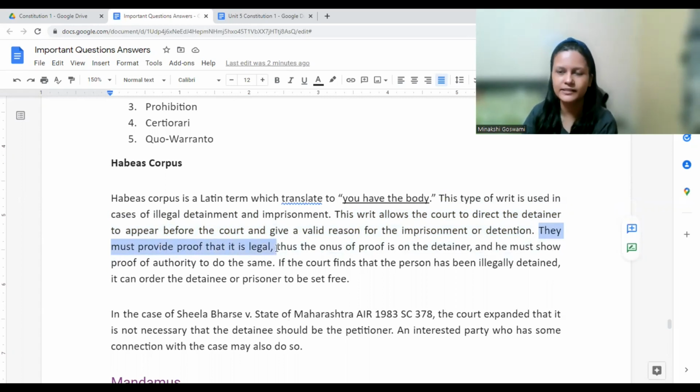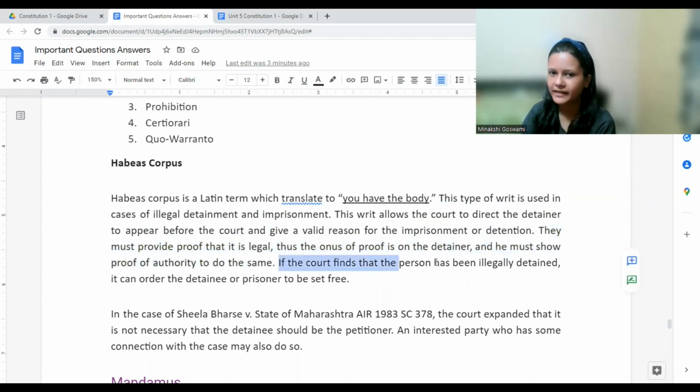If a police officer has arrested the person, the police officer has a liability to show before the court that yes, this is the reason why I have arrested this person and this is how it is legal. Thus, the onus of proof, the responsibility of proving, is on the detainer. Detainer is the police officer or the person who has arrested, right? That person has a responsibility to prove before the court that the ground of arrest is proper.